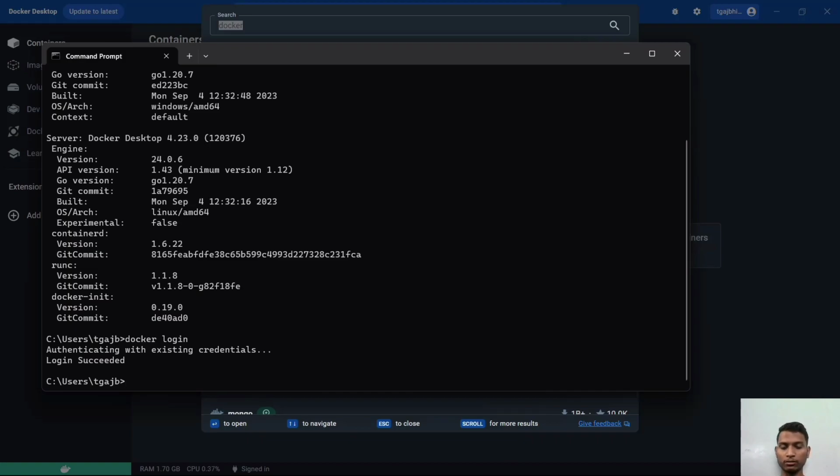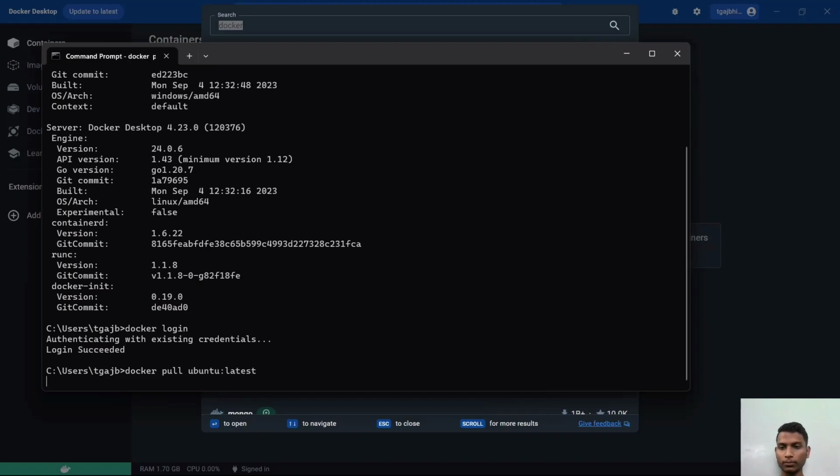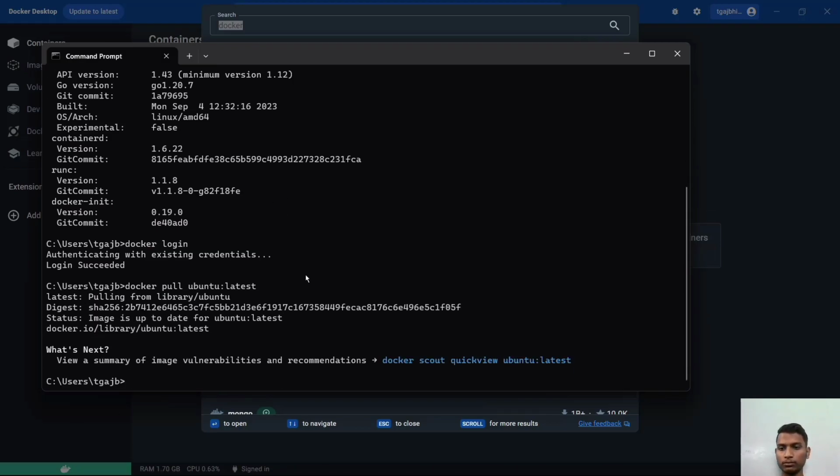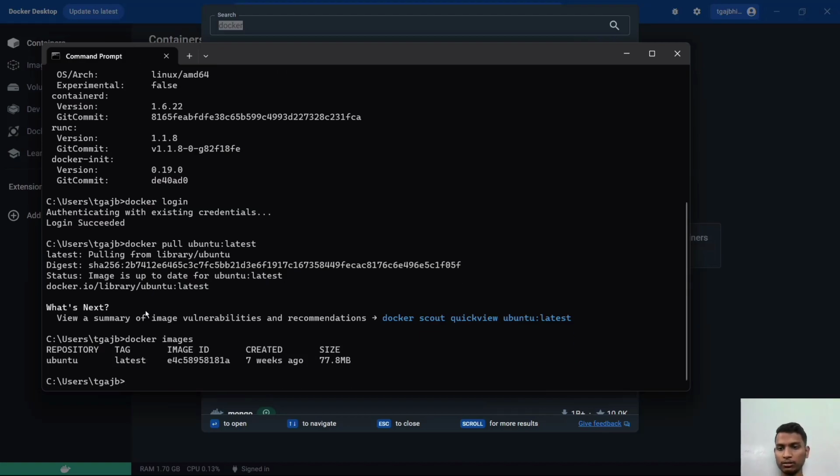For pulling the image of Ubuntu, we have to give the command for it. It will take some time. So now we will check if the image was successfully pulled or not. The command is docker images. There we can see that one image of Ubuntu is successfully pulled.